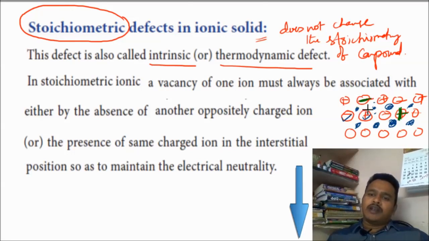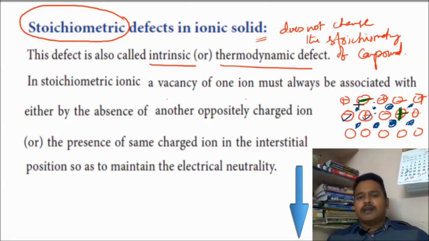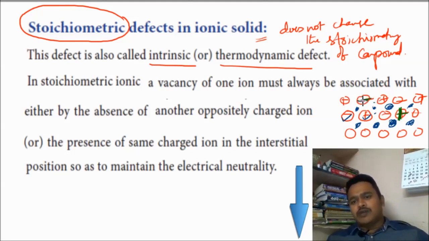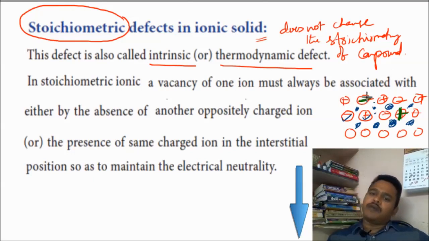A stoichiometric defect can be generated by the dislocation of one positive ion and correspondingly one negative ion. One positive and one negative can dislocate from their original location.